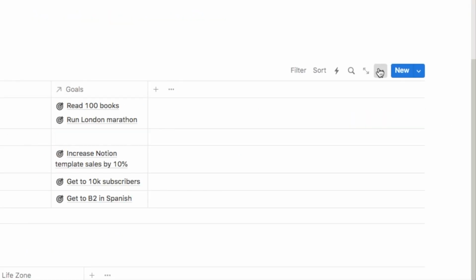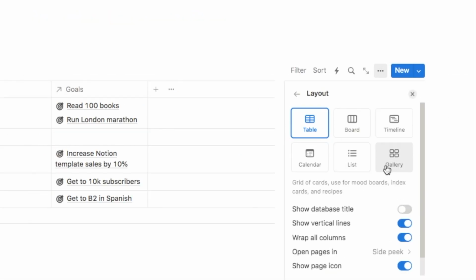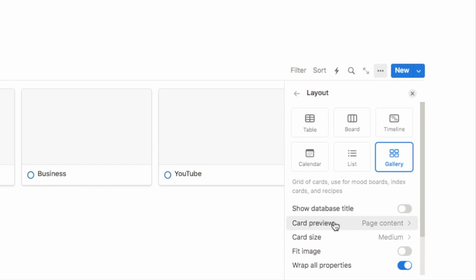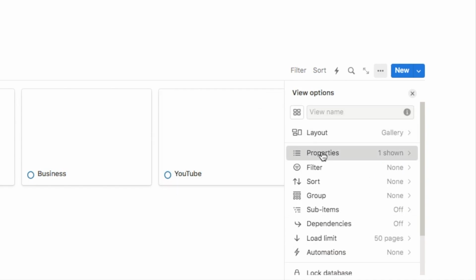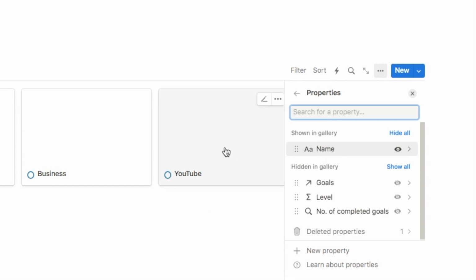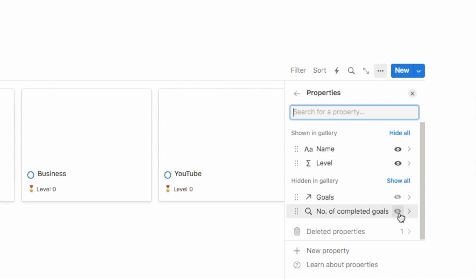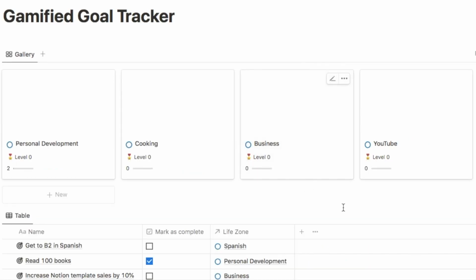So if you click on the 3 dots here, select layout, let's change it to a gallery. I'm also just going to change this card preview here from page content to page cover so that we can add a cover photo for each of the life zones. And we're also just going to click back and select properties to show some of the properties that we've set up on the card. So the ones that we want to see are the level and also the number of completed goals. So this is now what our cards look like.